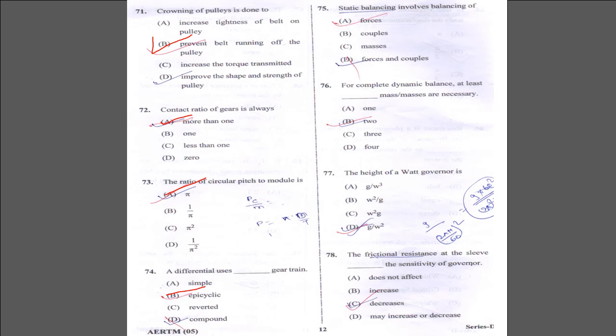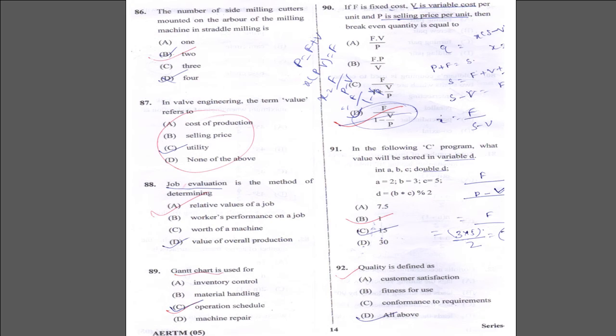Static balancing involves the force only. For complete dynamic balance, at least two masses are necessary. The height of a Watt governor is g by omega square. Friction resistance at the sleeve decreases the sensitivity of the governor. The number of side milling cutters mounted on the arbor of a milling machine is called straddle milling. Correct answer B. In value engineering, the term value refers to... Job evaluation is a method of determining the relative value of a job.